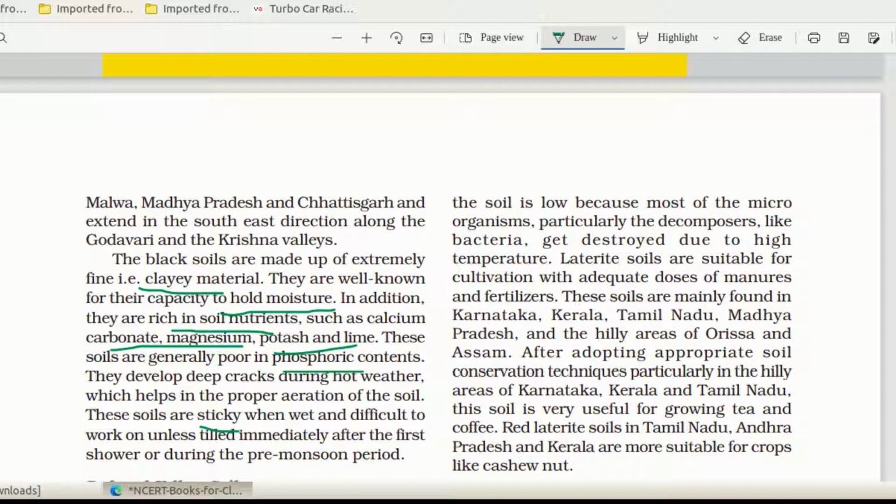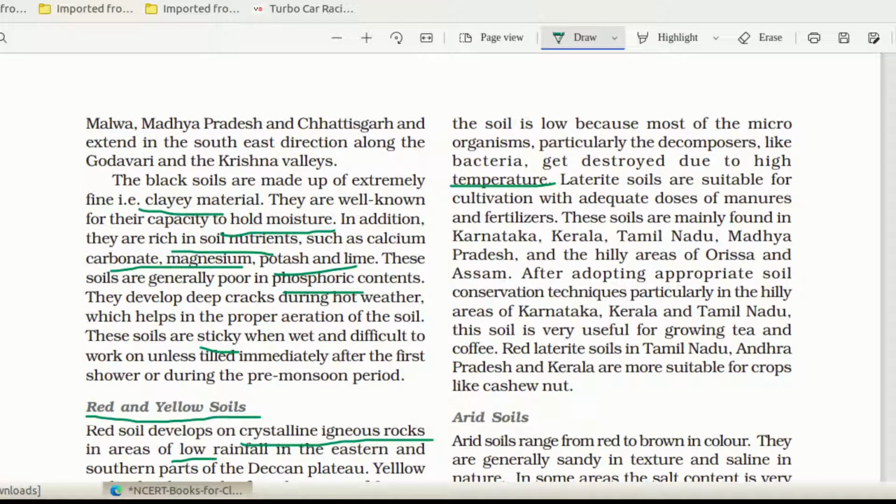The dead organisms, the decay of animals and plants, finally get deposited in the soil, isn't it? And that is known as humus. Decay of plants and animals increases the fertility of the soil. In laterite soil the humus is low because the microorganisms, particularly decomposers like bacteria, get destroyed due to the high temperature. So you can't see any living organisms there because of the high temperature and high rainfall region. So the humus content will be very less.